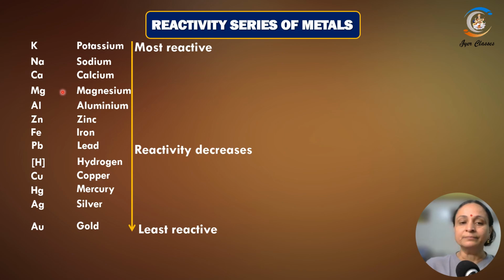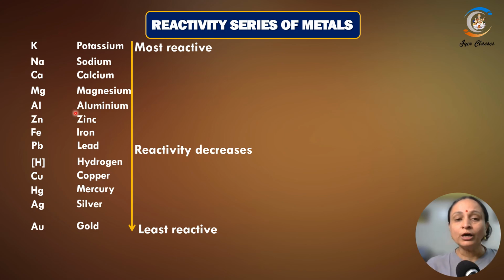Potassium, sodium, calcium, magnesium, aluminium, zinc, iron, lead. Then comes hydrogen, which is not a metal, and then below it we have got copper, mercury, silver and gold. They are the least reactive metals, right?